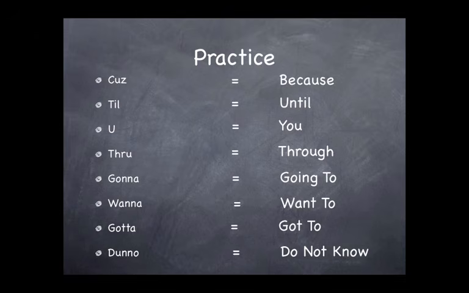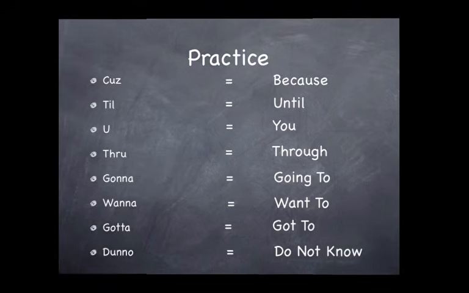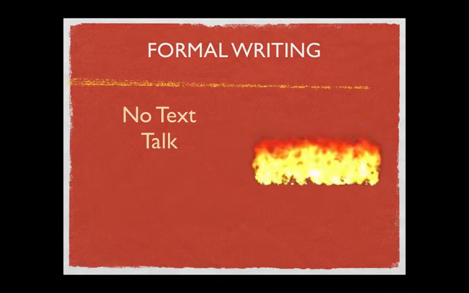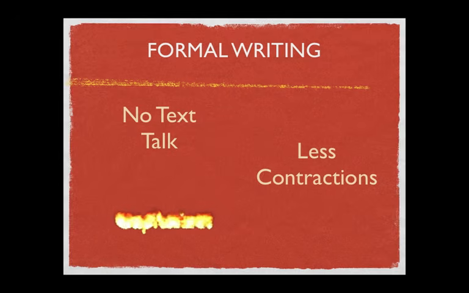For one, using the simplified spellings of these words look informal. And secondly, if we make a habit of using these simplified spellings, we may forget how to spell the real words, and then we will never know how to use them properly. Now we know that formal writing requires entire words, not their simplified versions or abbreviations. We have also learned how to be careful with our contractions and to use proper capitalization in order to make sure we can write formally.